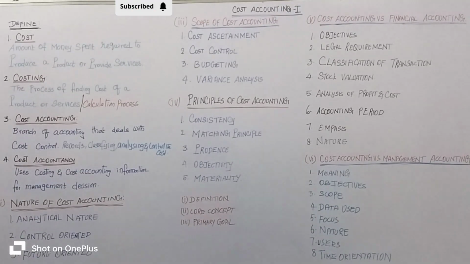Let's come to focus. Cost accounting focuses on reducing the cost and controlling the cost. How to reduce the production cost? Management focuses on making management decisions, such as deciding product selling. Let's come to nature. Cost accounting is analytical in nature.